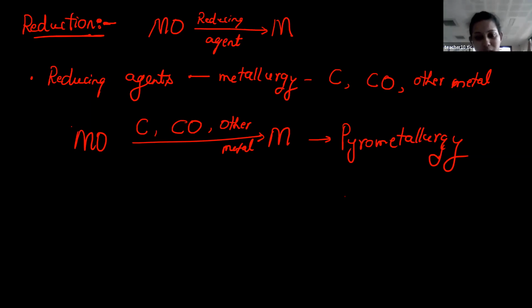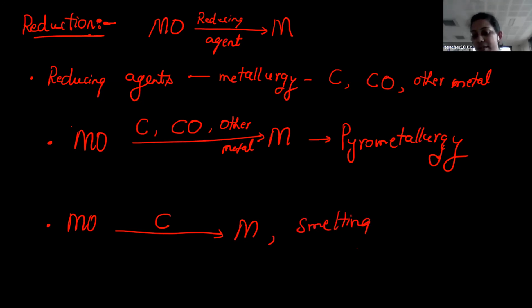Is this clear? Okay. So students, one more situation is there. I can extract metal from metal oxide by the addition of carbon as a reducing agent. So this particular process is called smelting. Is this clear, students? If I use carbon as a reducing agent, then that process is called smelting. Is this clear? Okay.